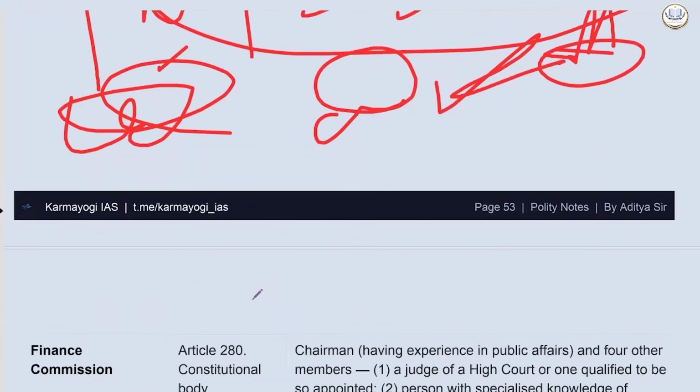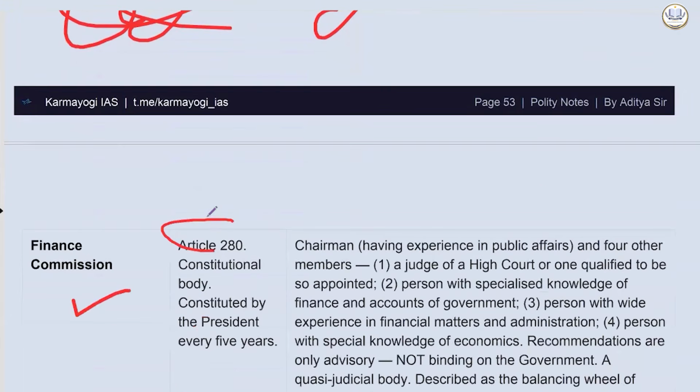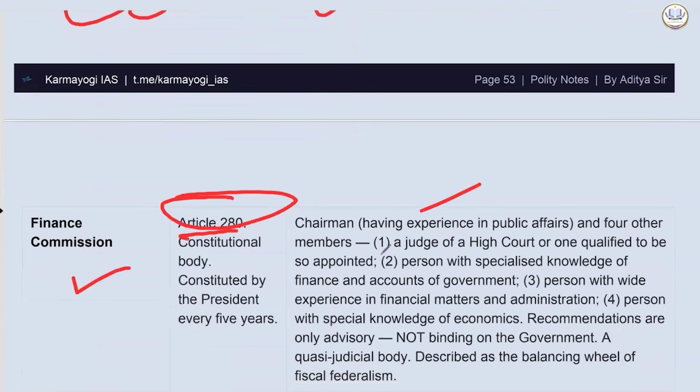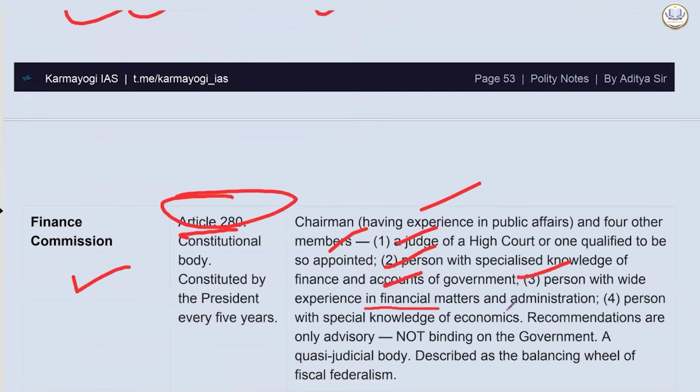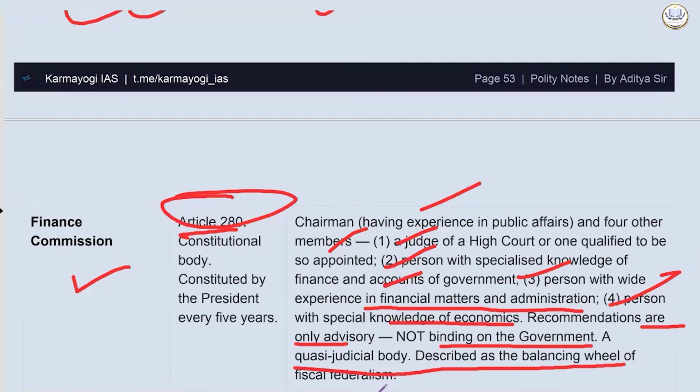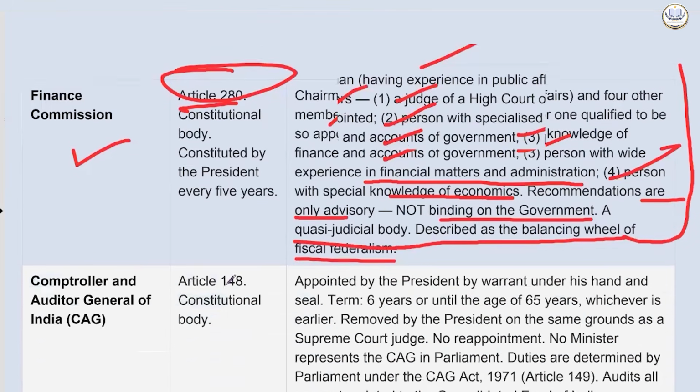Okay. Then comes the Finance Commission, which is Article 280, obviously a constitutional body. Chairman having experience in public affairs. 4 other members: a judge of the High Court or one qualified to be; a person with specialized knowledge of finance and accounts of government; a person with wide experience in financial matters and administration; a person with special knowledge of economics. Recommendations are only advisory, not binding on the government. A quasi-judicial body described as the balancing wheel of fiscal federalism.